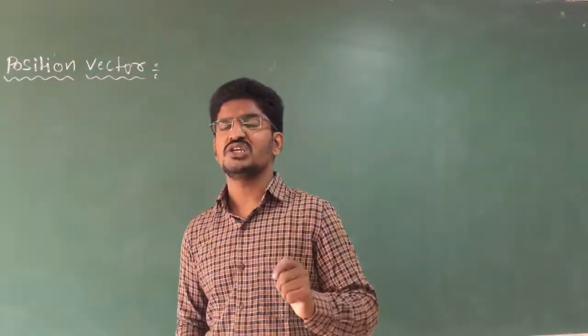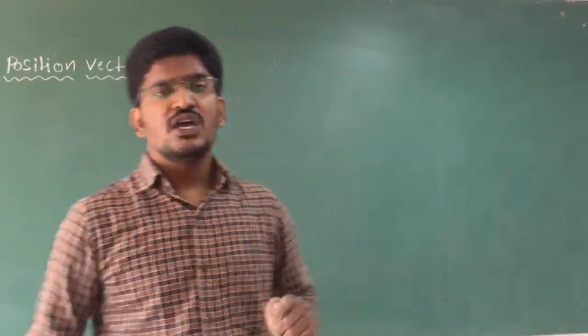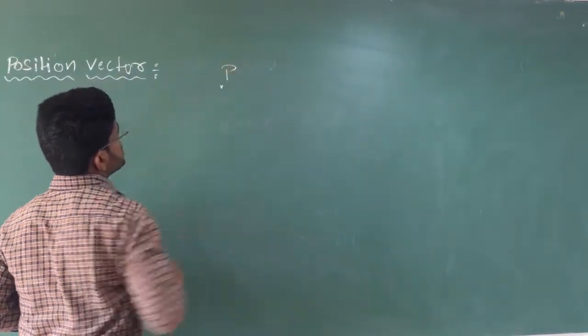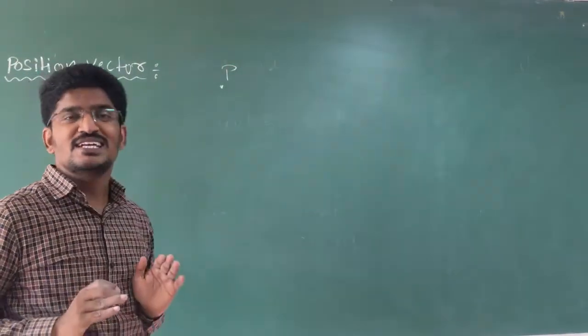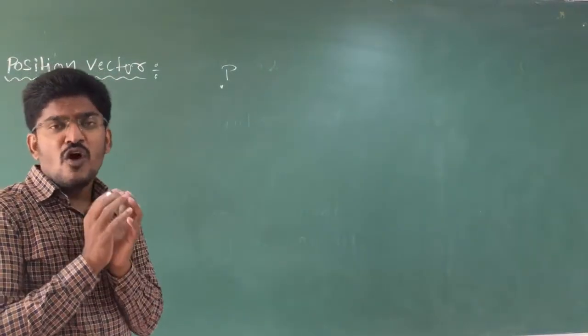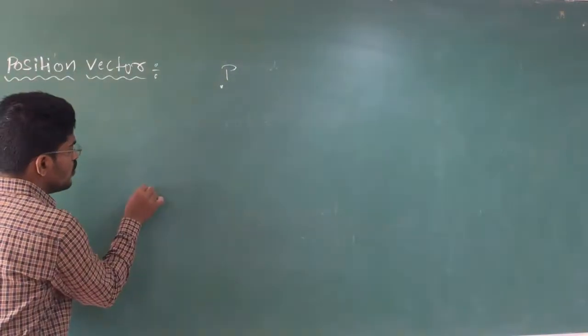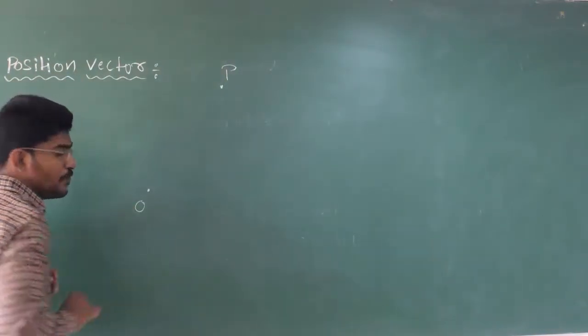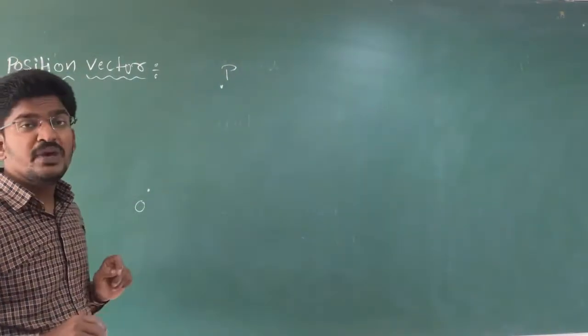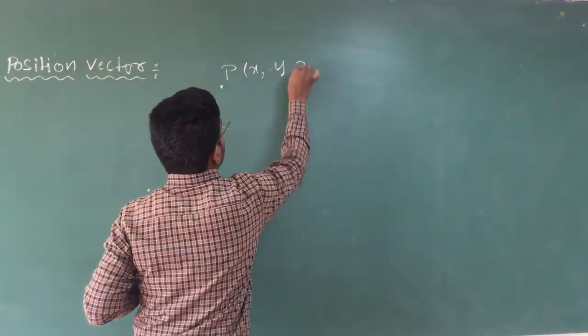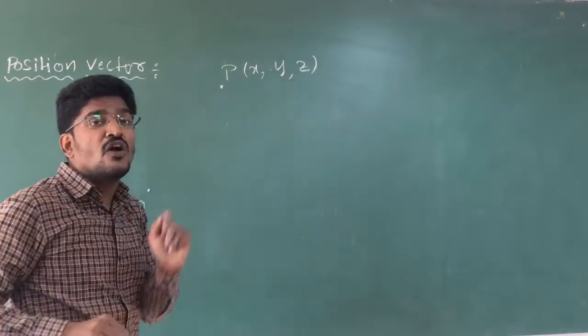Clear? So first let us see position vector. What is position vector? Let us see. Here there will be a point P in space. Now I want to study the position of this point P according to my origin O. If point P is in space, you have x, y and z as coordinates.